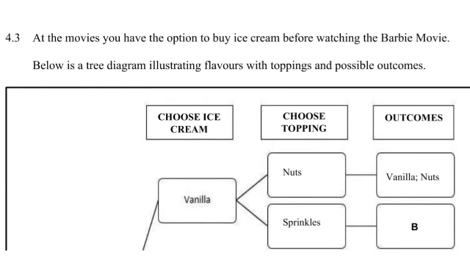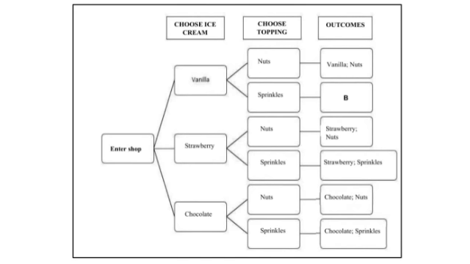4.3, at the movies you have the option to buy ice cream before watching the Barbie movie. Below is a tree diagram illustrating flavors with toppings and the possible outcomes. So basically here we are looking at a probability tree diagram, and it's about the ice cream. You start choosing your ice cream. We have vanilla, strawberry, and chocolate, and then you can have your toppings. For toppings, you can either have nuts or sprinkles.